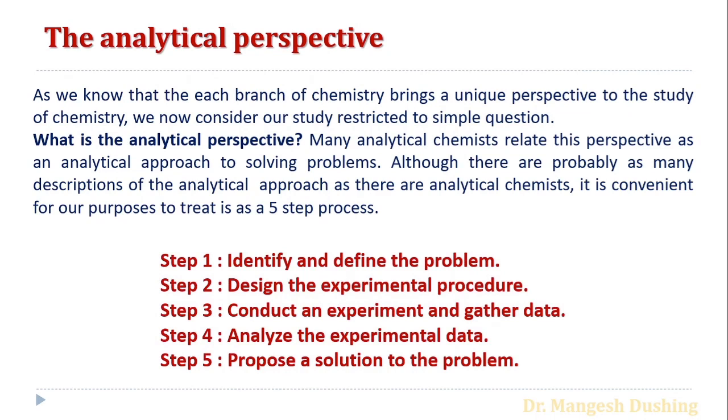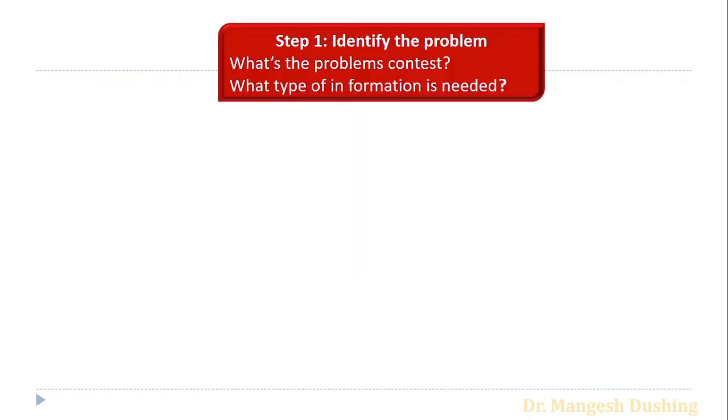So the first step is to identify and define the problem. The second step is to design the experimental procedure. The third step is to conduct an experiment and gather data. Step number four is to analyze the experimental data, and the last step is to propose a solution to the problem. Now we'll see in detail what the approach of the analytical chemist is for solving the problem. So the first step is to identify the problem.